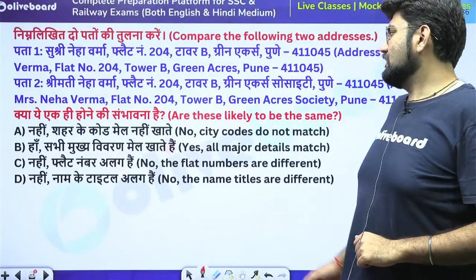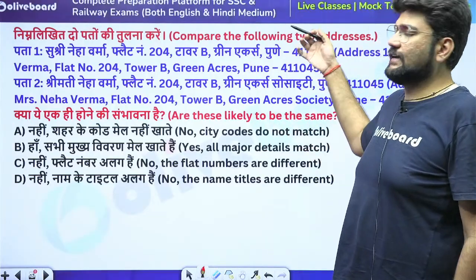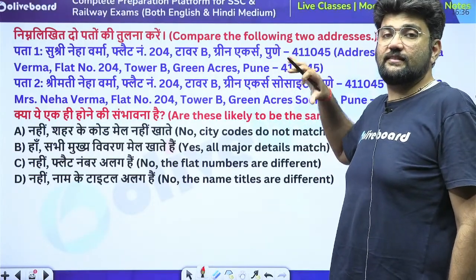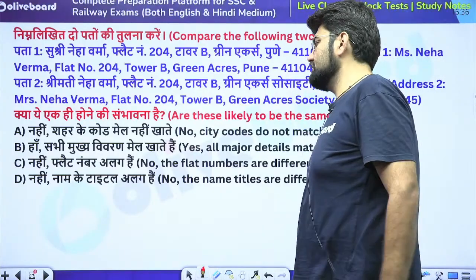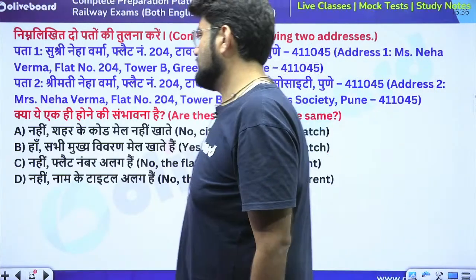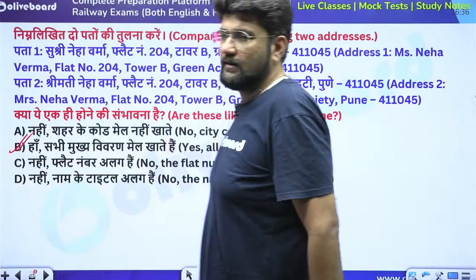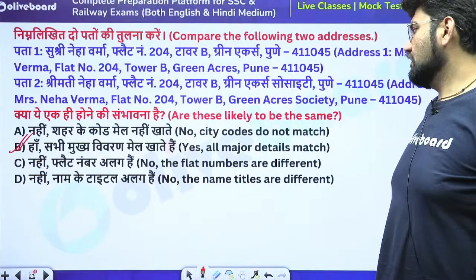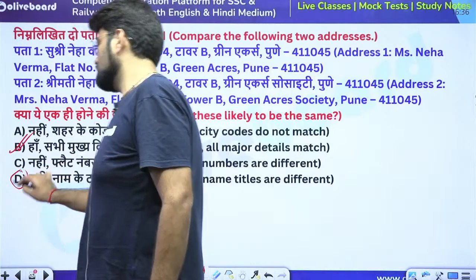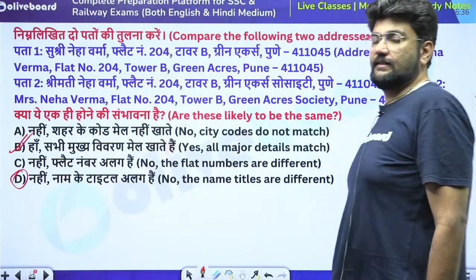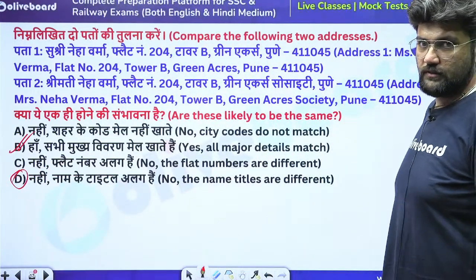Now this can be likely to be the same. The idea here is you need to match the addresses thinking that will it be delivered at the same place or not if you send something. So the answer here is yes. All the major details match. But then somebody reads one statement in the option which says that the name titles are different. And that is where things go, they mismatch.